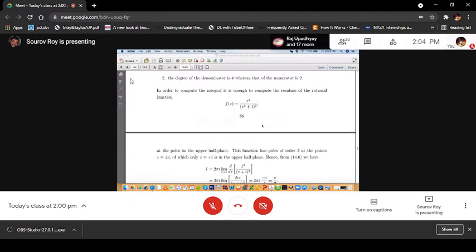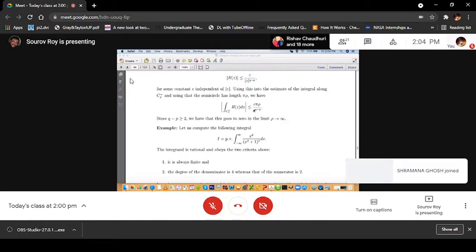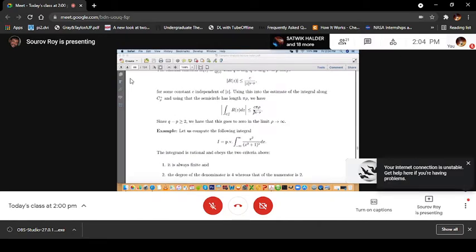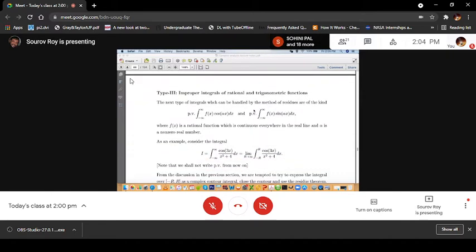But hopefully you have seen this more general result for the integration of rational functions. If you go through it, it should not be a problem, I guess. So today, in the same direction, we will do improper integrals involving rational and trigonometric functions. So let me discuss it.